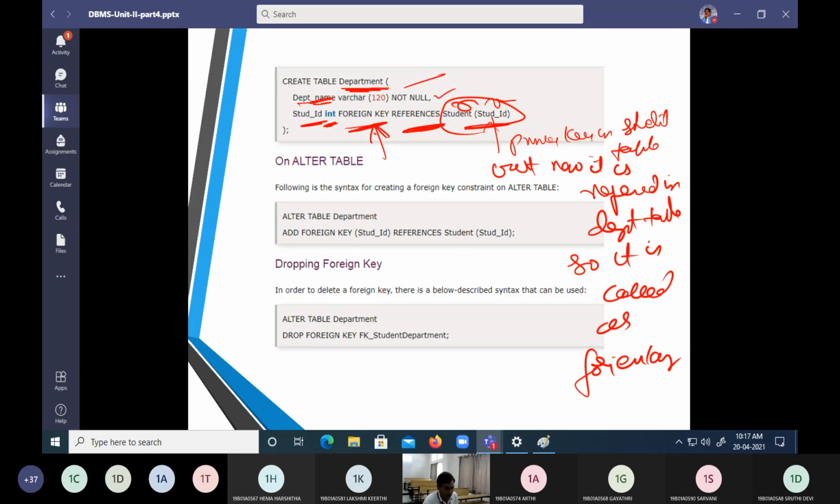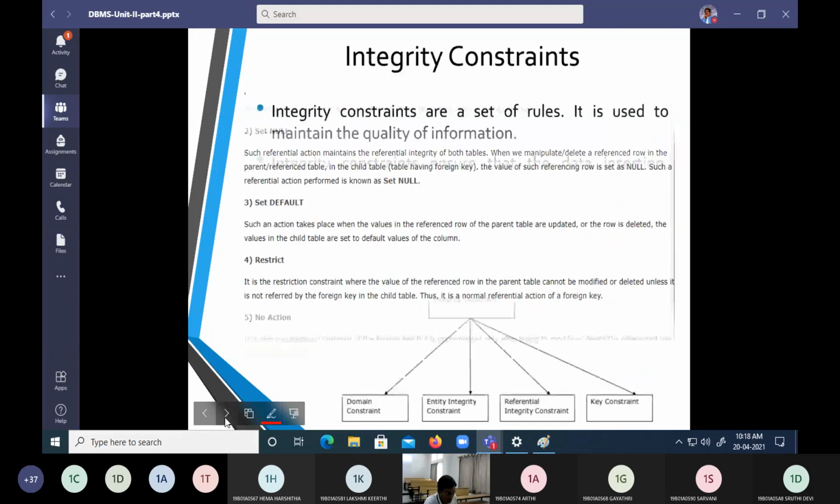So there are other commands. We can drop a foreign key. How can I drop a foreign key? I can use a command called drop. How can I alter the foreign key? I can say add foreign key with student name refers to student name. In this way, we can work with an existing table or we can alter the table. So we talked about the keys.